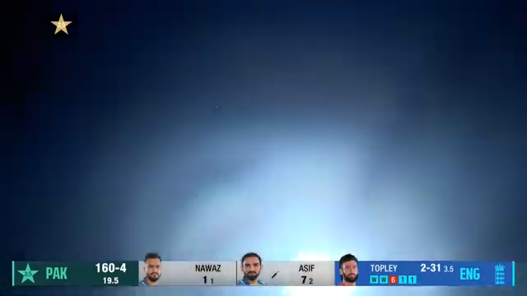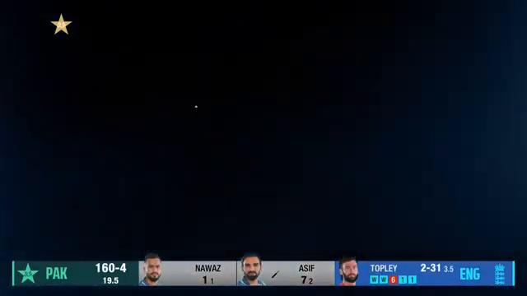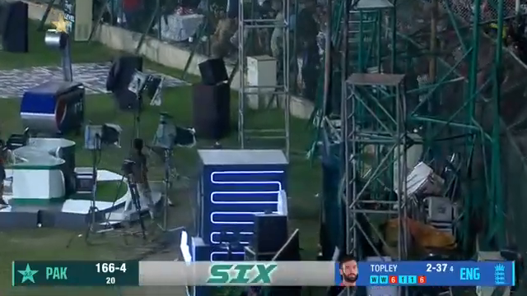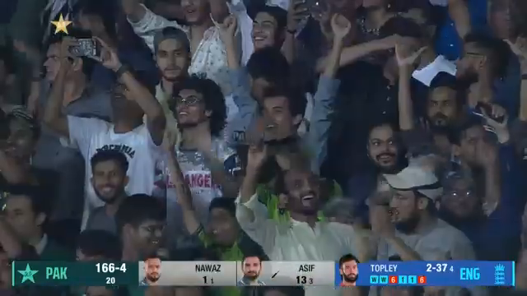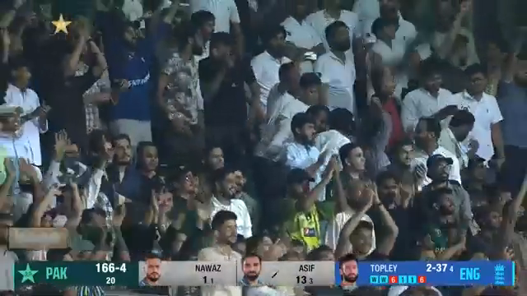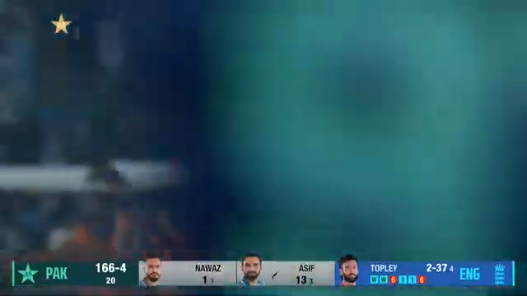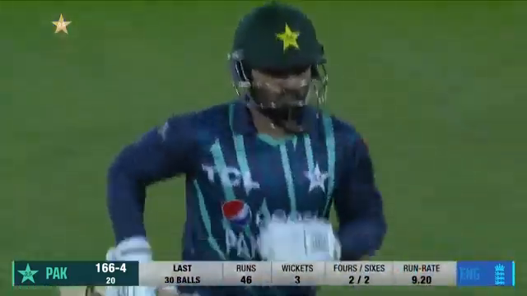Oh, it's a monster. Asif Ali, where have you been? The innings finishes with a flourish. The crowd are finally sated. They've seen the ball fly out of the park. They might have wanted to see it a bit more often, but Pakistan have 166 on the board.